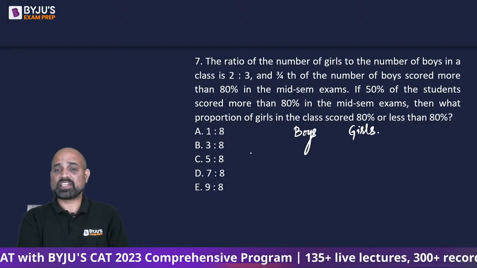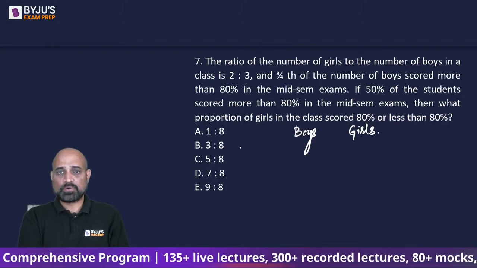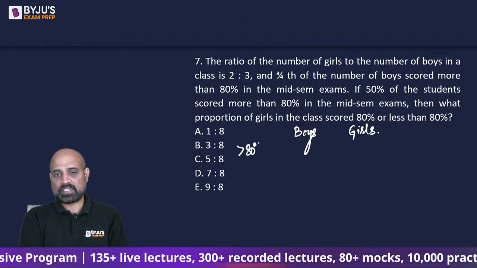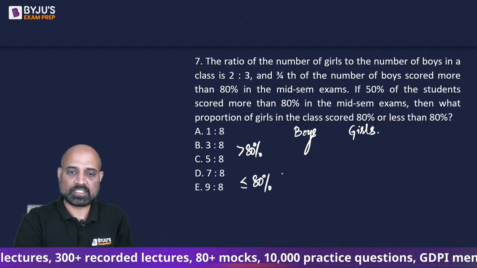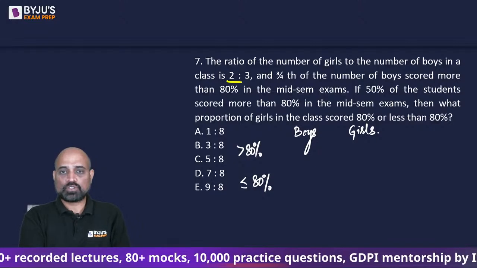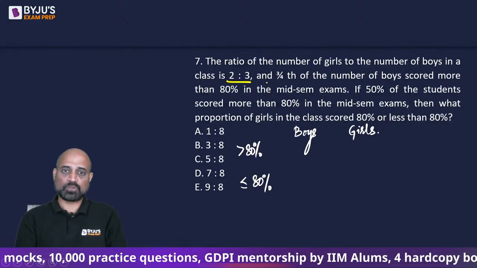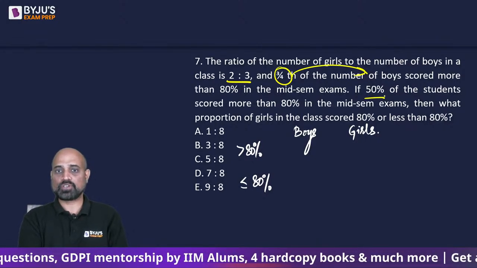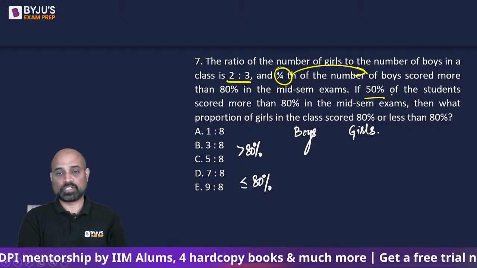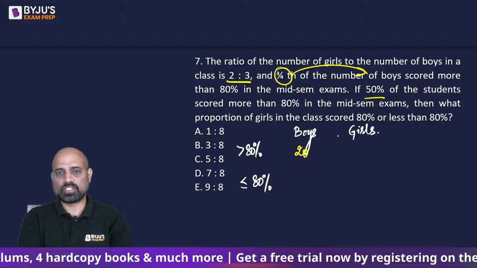और इसका further categorization is somebody who has scored more than 80% in the exam and somebody who has scored less than equal to 80% in the exam. Now, the total number of boys and girls is given as 2:3. So to make the calculation easier, so that I can calculate 3/4 of boys and we can also calculate 50% of total students, तो अपन एक काम करते हैं, boys को 20 ले लेते हैं, girls को 30 ले लेते हैं.